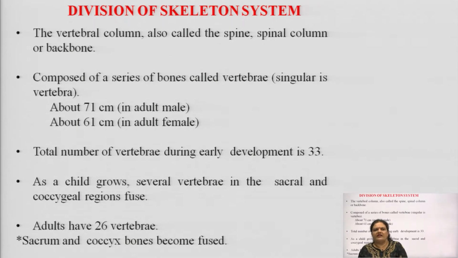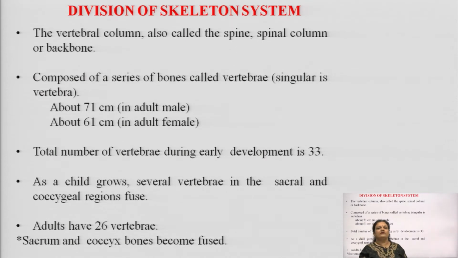The total number of vertebrae, meaning the different bones present in the vertebral column, differs with age. In the newborn or during childhood, early development, it is 33 in number. As a child grows, or in later stages of life, several vertebrae in the sacral and the coccygeal region get fused. You have to remember these two regions, students: one is the sacral and the second is the coccygeal region, which ultimately forms the coccyx area.